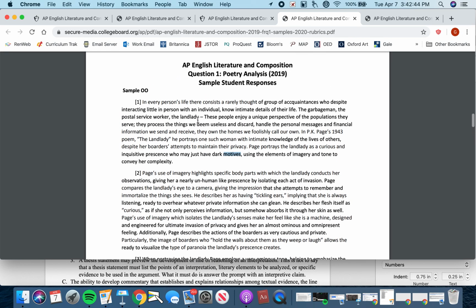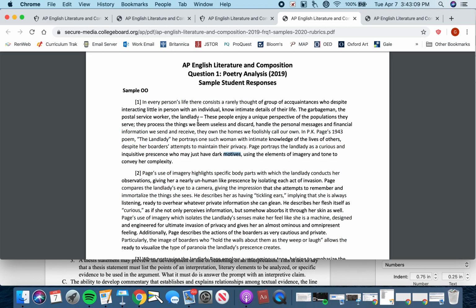Now, is that a particularly moving thesis statement to me? No, not really. It doesn't connect to any larger ideas that are explored in the poem, like loneliness and the vindictiveness that can come upon an individual who is in close proximity with other people, but not in an intimate relationship with them, which is really what the poem conveys.